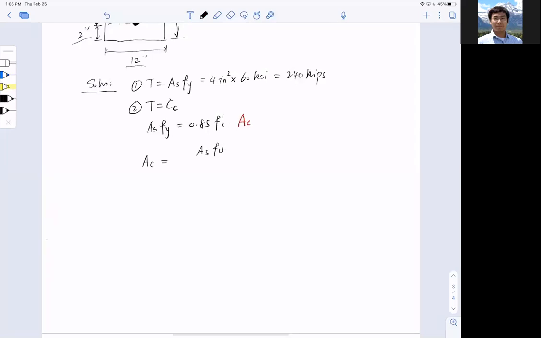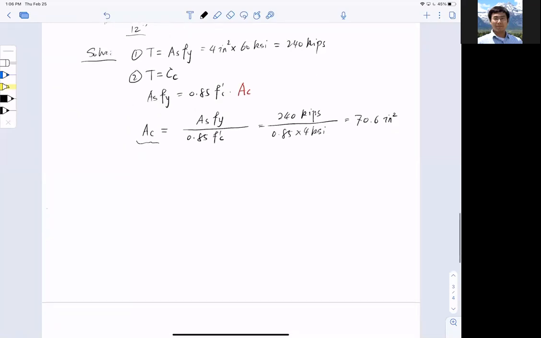So I use As Fy, and 0.85 f'c, to get 240 kips total tension force divided by 0.85 multiplied by 4 KSI. And I got this number to be 70.6 inch squared. So that is the total compressive area I need for the concrete.